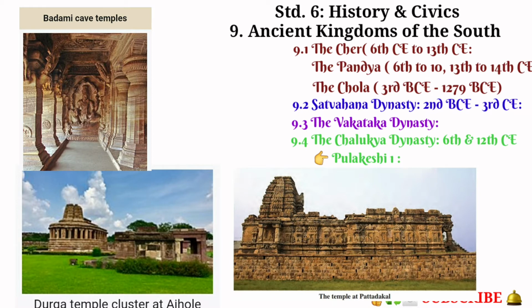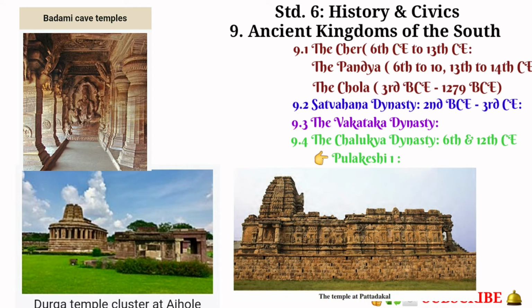Very good. In short, I would like to revise. The founder of the Chalukya dynasty was Pulakeshi I. He had established the rule of the Chalukya dynasty in the 6th century and the capital of his dynasty was Badami, which was earlier called Vatapi. As we have studied, Pulakeshi II had successfully pushed back or fought back Emperor Harshavardhana's invasion.